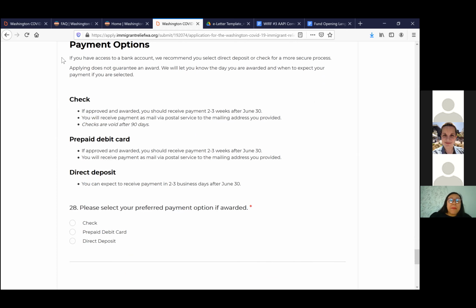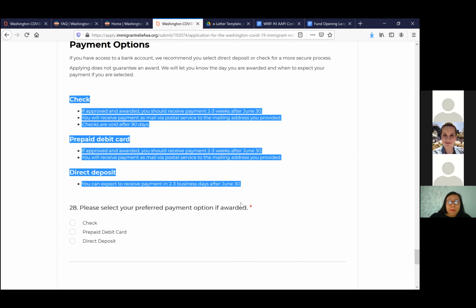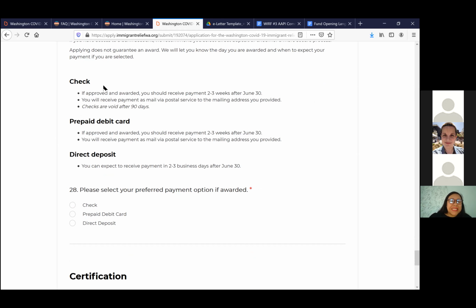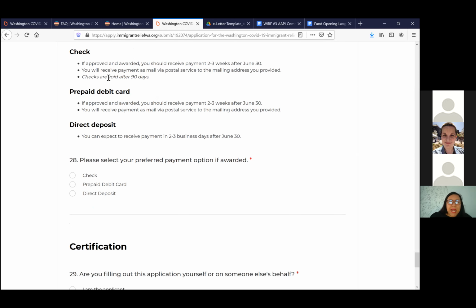So now we are in the payment options. This time around, we have three forms of payment that people can choose from. The first one is check. Then we still have a prepaid debit card. And what's new is that we now have direct deposit. So we provide an explanation about receiving payments two to three weeks after June 30th.